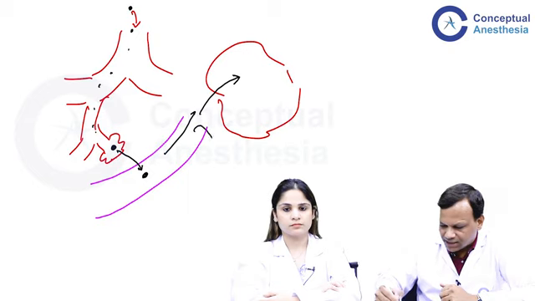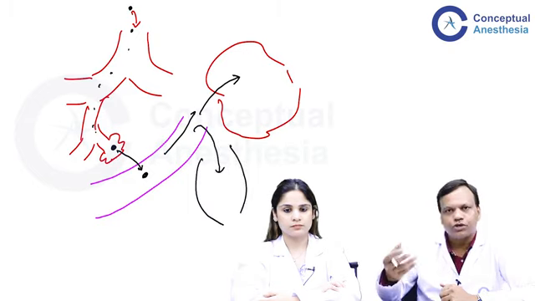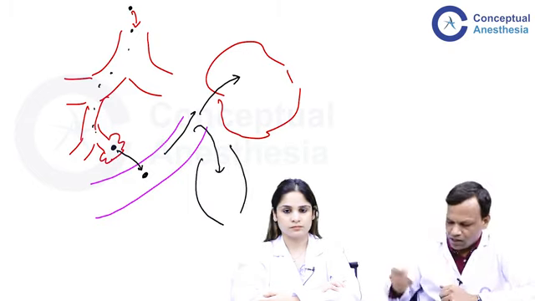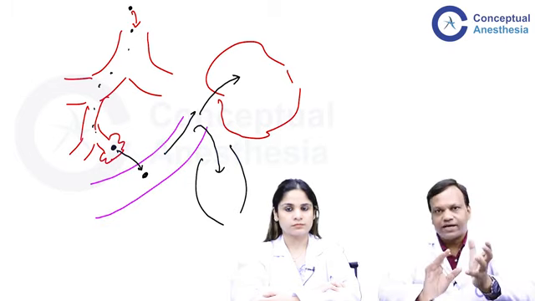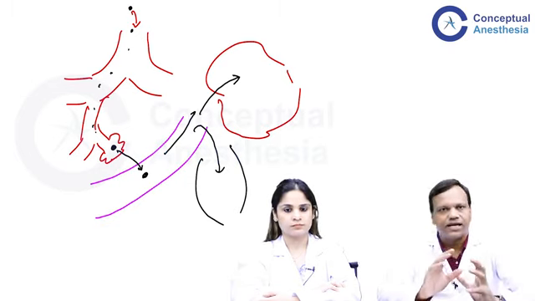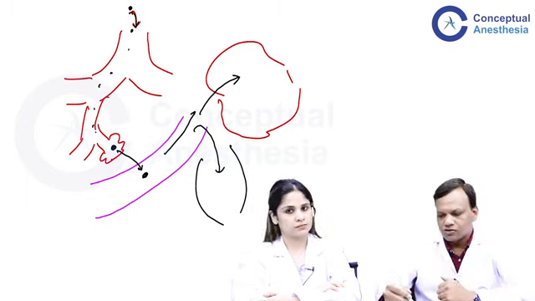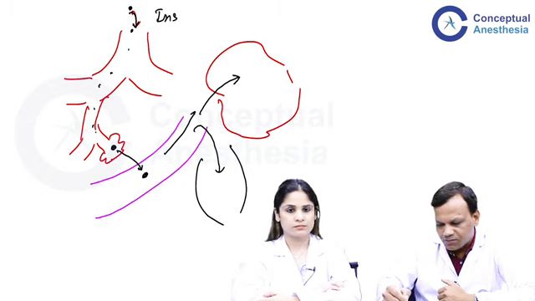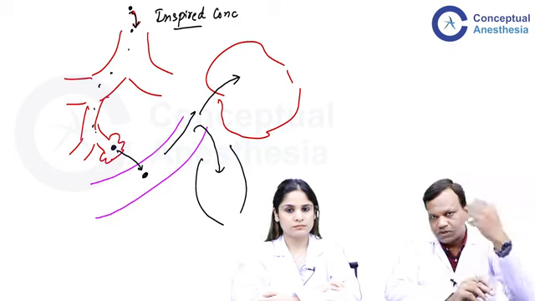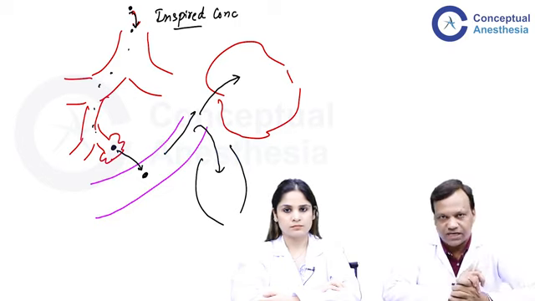But it can also enter the other organs like muscle, adipose tissue, liver, and many other organs also. Now, which factors will affect the anesthesia caused by inhalational anesthetic agent? The most important among them is how much anesthetic agent we are giving. So we will say, how much inspired concentration of anesthetic agent is present in the air we are giving, or with the carrier gas we are giving.